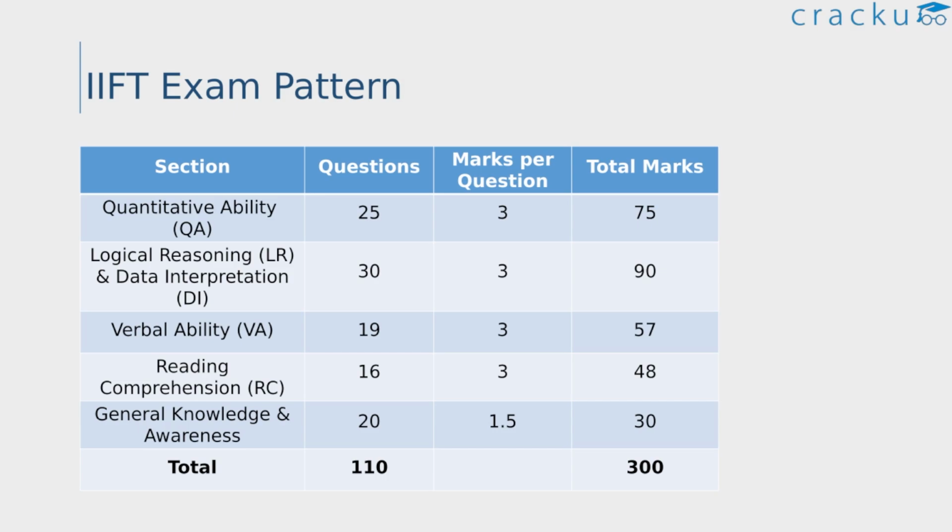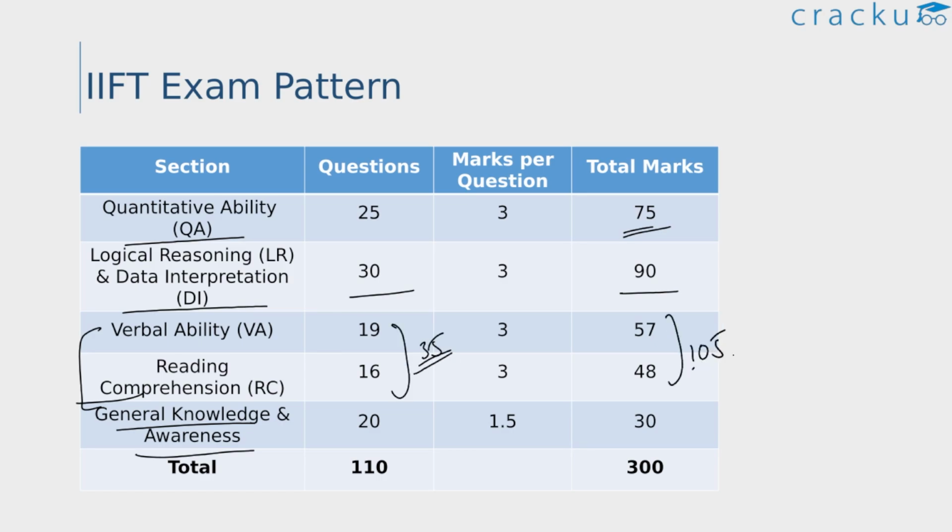Firstly, let us quickly take a look at the exam pattern. This exam pattern is based on last year. So these are the sections that are tested in the exam: quantitative ability, logical reasoning, data interpretation, then reading comprehension, the verbal ability section, and the general awareness section. There are 25 questions in the quant section, for a total of 75 marks. The logical reasoning, data interpretation section has 30 questions, for a total of 90 marks. The verbal ability and reading comprehension section has a total of 35 questions and 105 marks. And finally, we have the general awareness section with 20 questions, with 1.5 marks per question and a total of 30 marks.